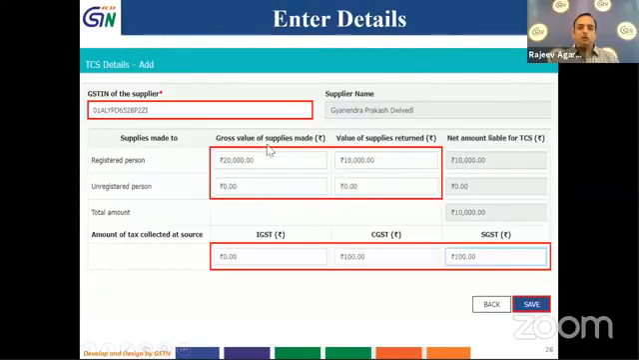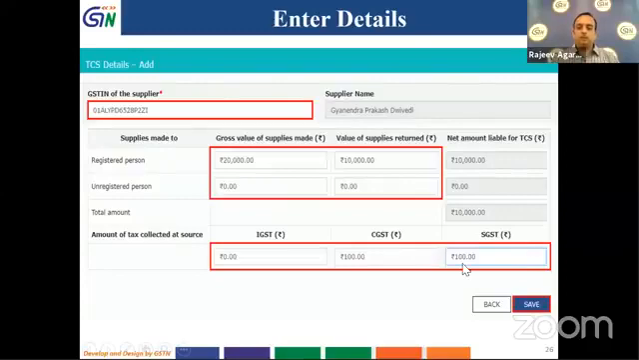Then what I have to enter is the gross value of supplies made and the value of supplies returned. As we have seen, the TCS is to be collected on the difference between these values. So the net amount liable for TCS is shown here as 10,000 rupees, because I have affected gross value of supplies as 20,000 rupees and 10,000 rupees is my supplies return. So I will make the net amount liable for TCS as 10,000 rupees. I have not made any supplies to an unregistered person, so this amount is 0. Then I will enter the IGST and CGST amount which is payable. Since CGST amount is payable, I have entered the CGST amount.